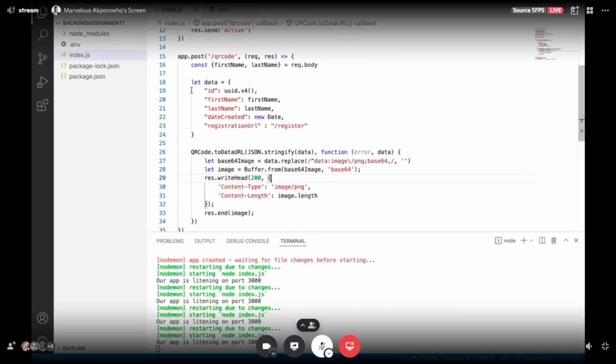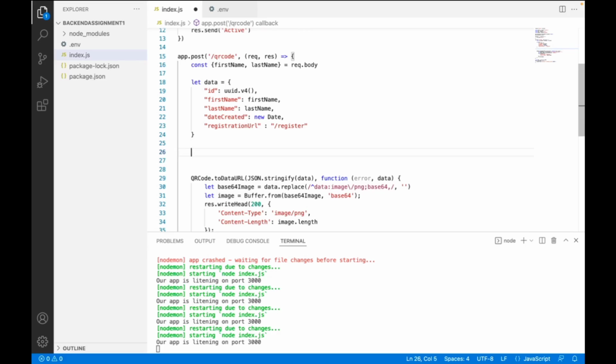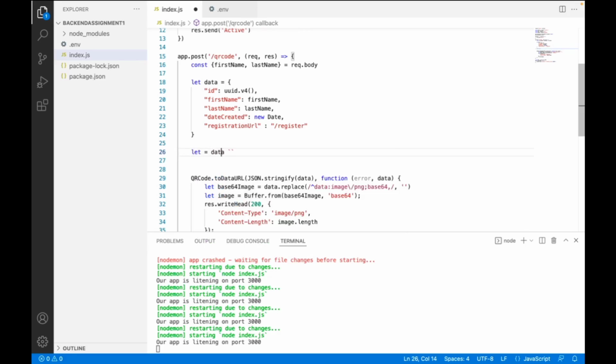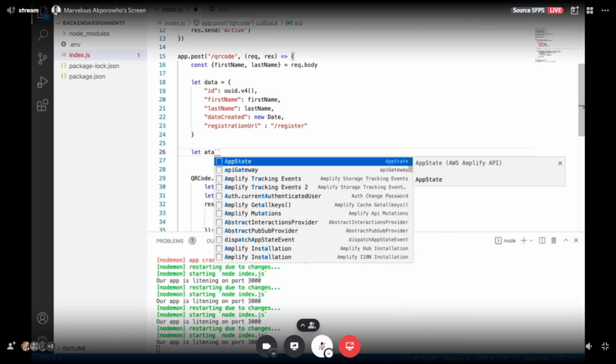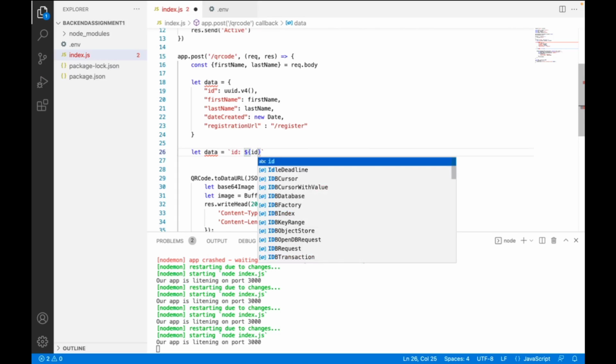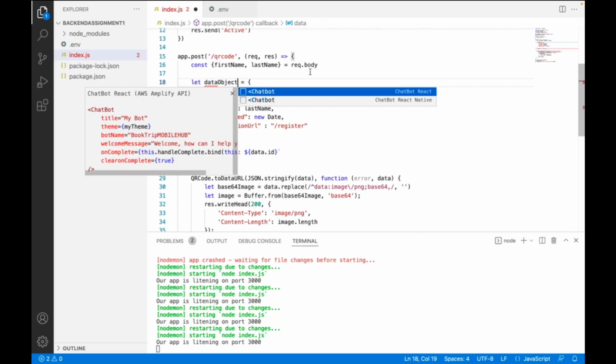You might decide to do something like this, saying data, and you can say id, which is data.id. So let's call this data object.